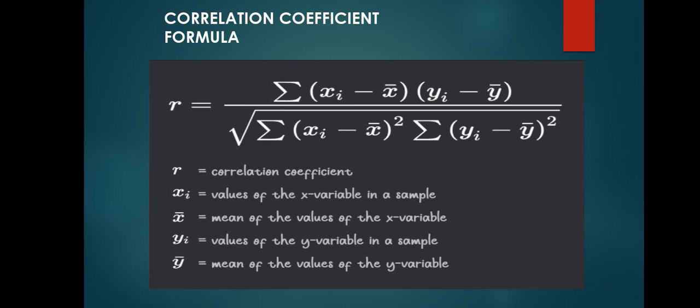By getting the value of the coefficient formula, we can compare the values of both x and y, how they are related, and how much they are related.